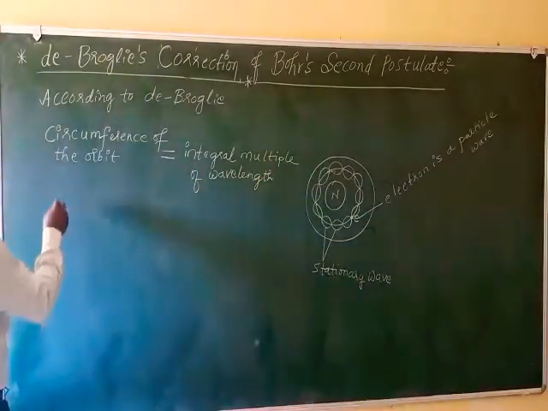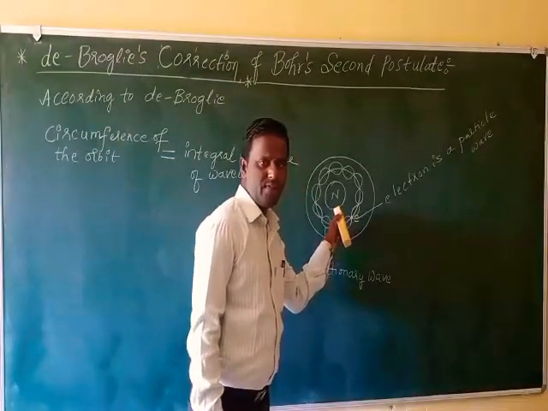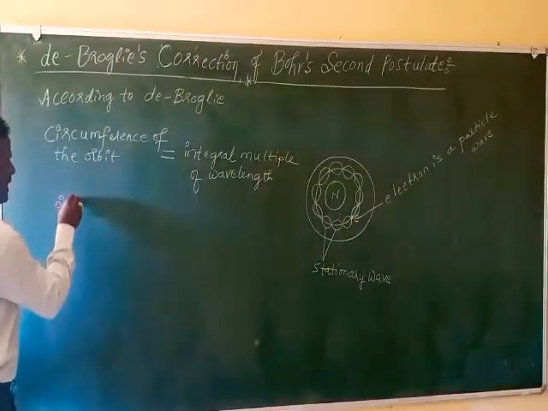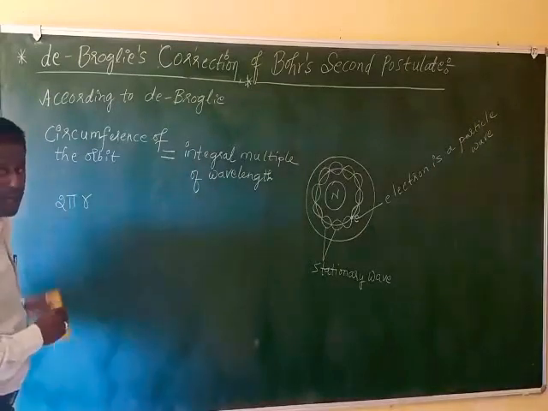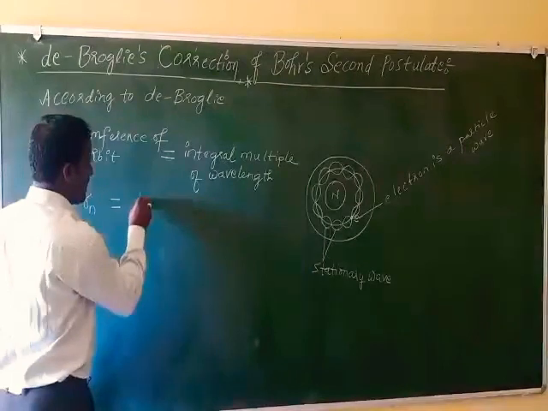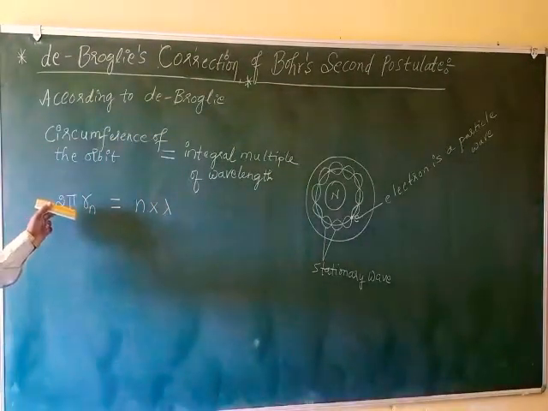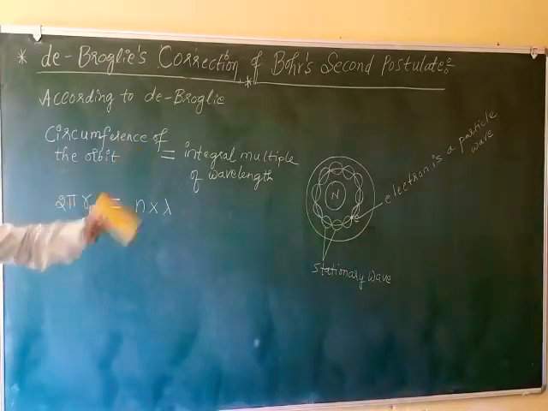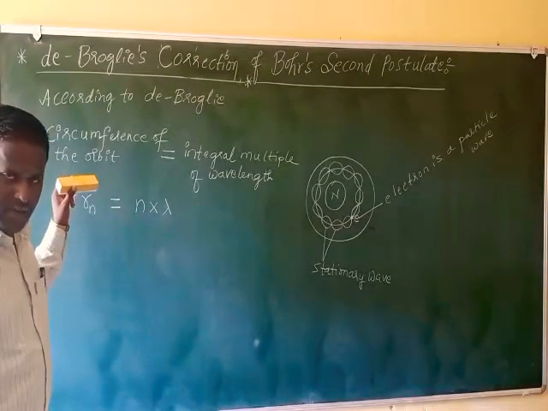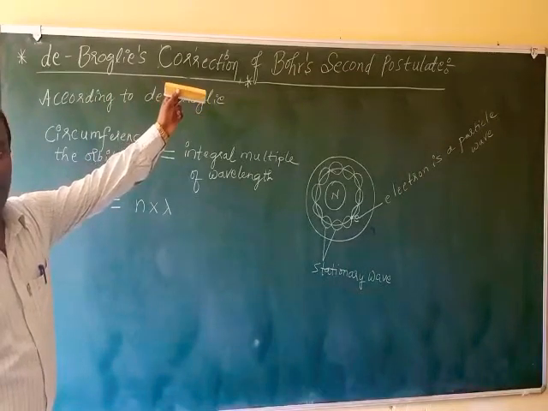If the electron is present in the first orbit, the circumference of the orbit is given by the formula 2 pi r, here 2 pi rn, equals n lambda. In those orbits where this condition is satisfied, the electron is revolving. This is the simplest condition, and it is easier for everyone to understand compared to the old Bohr's second postulate formula.